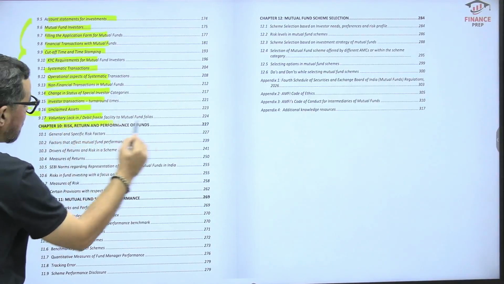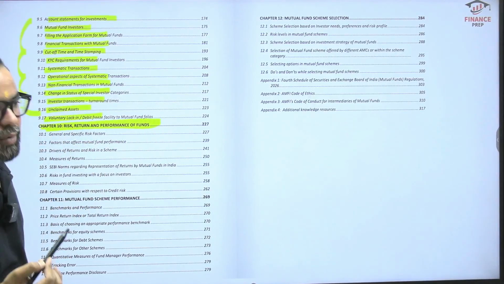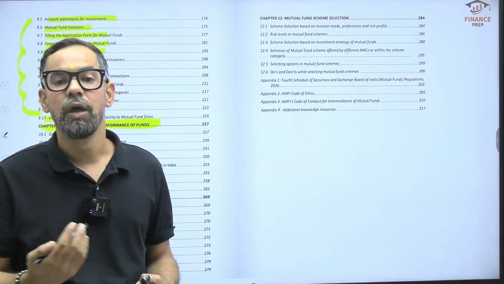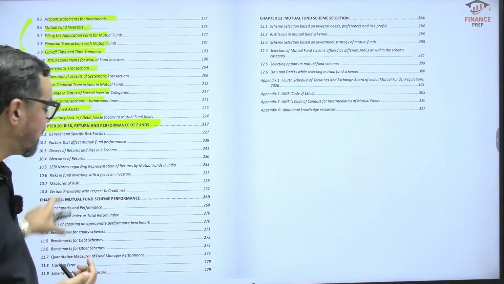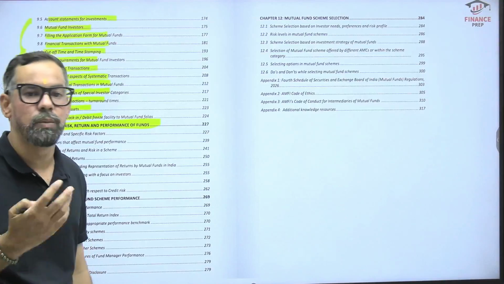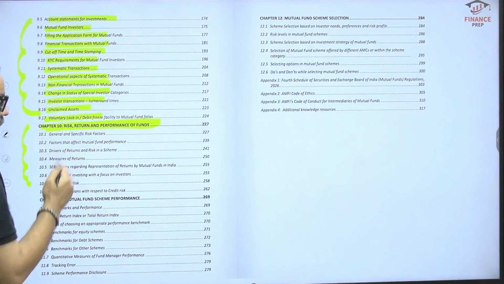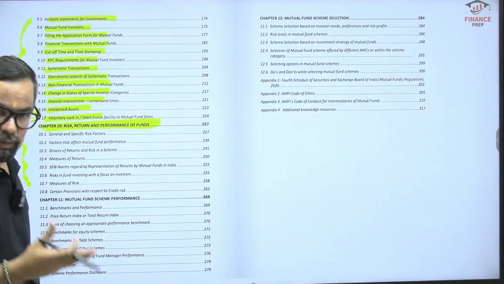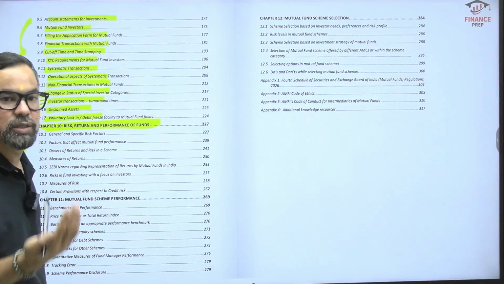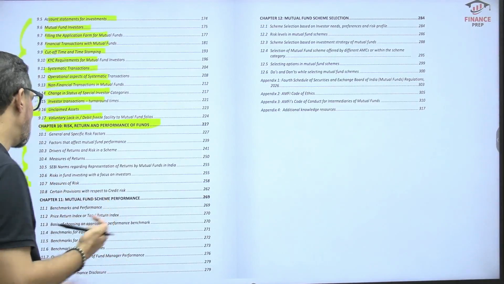Then the 10th unit is risk, return and performance, right? This is something very, very important as a distributor or as an advisor when you are dealing with the customer. This is generally part of our code of conduct, which is expected from the employees, so they are considering these things. After understanding the risk profile of the customer only, we approach or provide solution-based schemes, like retirement, child education, or even growth-oriented ones, right?